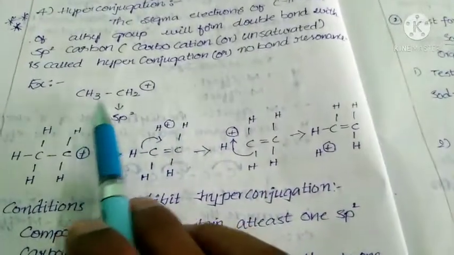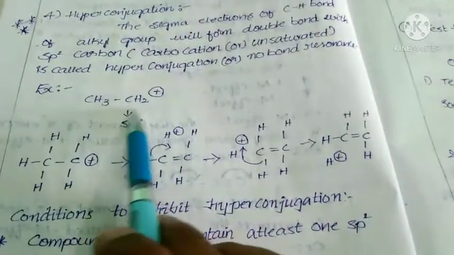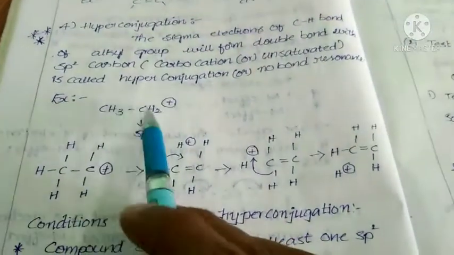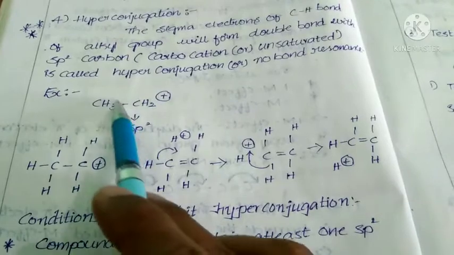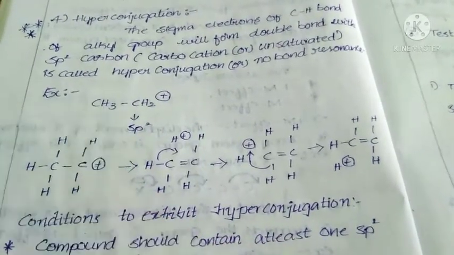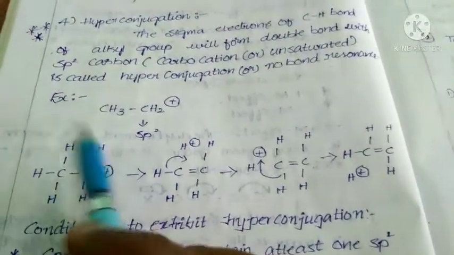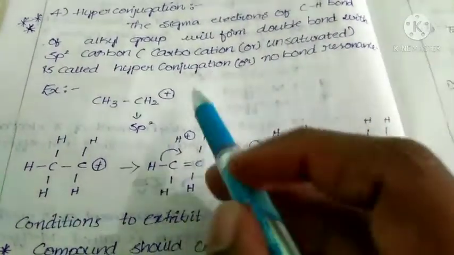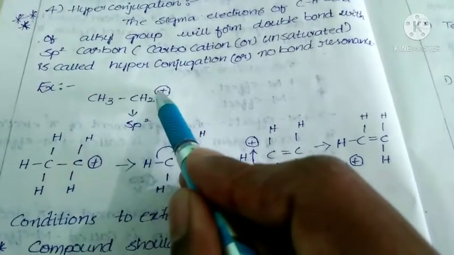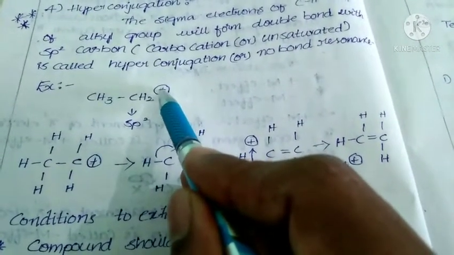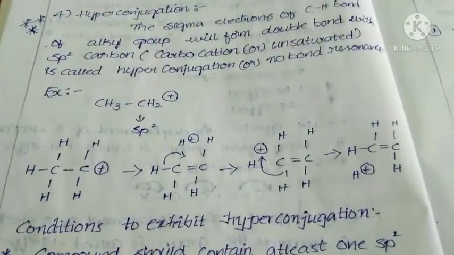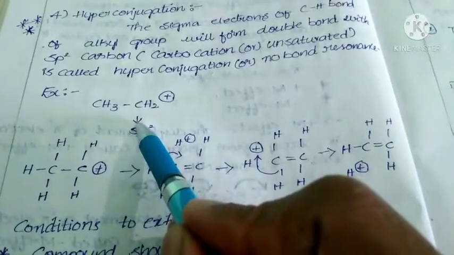See, CH3 CH2 plus. That means I took the example of the ethyl cation. In this ethyl cation, this is what? Alkyl group. In this alkyl group, CH bonds are present. In that CH bond, sigma bonds are present. In that sigma bond, sigma electrons are present. Now this carbon, this is what? Carbocation. This carbon forms which hybridization? sp2. Because in carbocations, carbon undergoes sp2 hybridization.